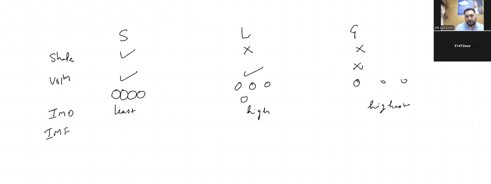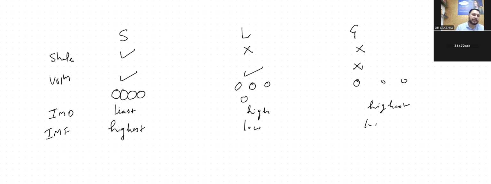If they are so closely packed, the intermolecular force should be highest in solids, low in liquids, and lowest in gas.